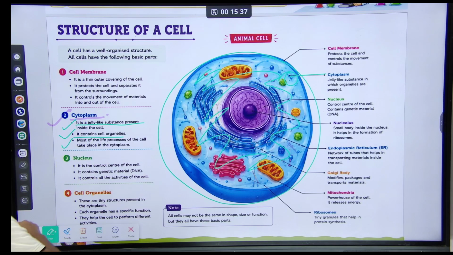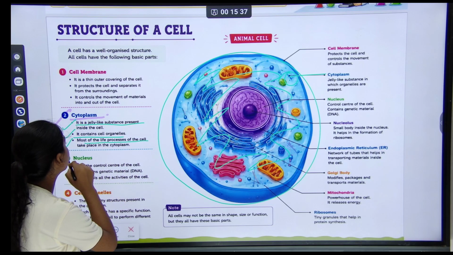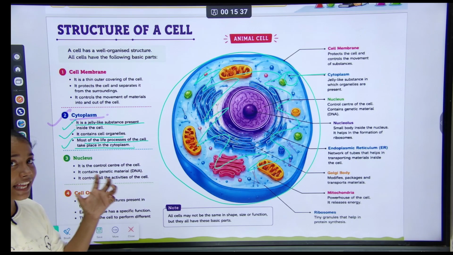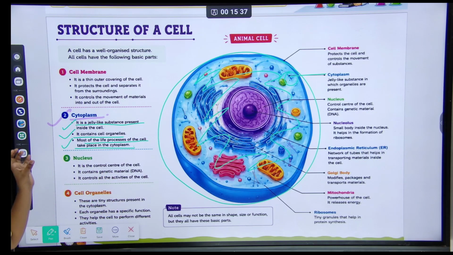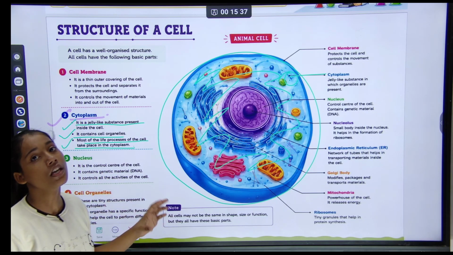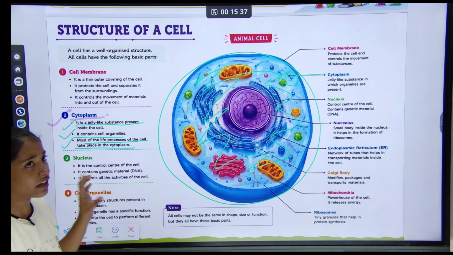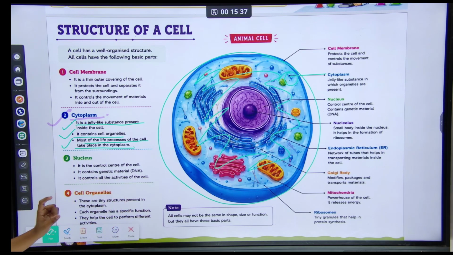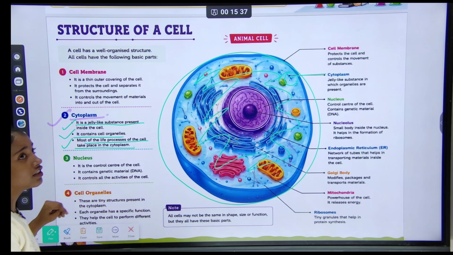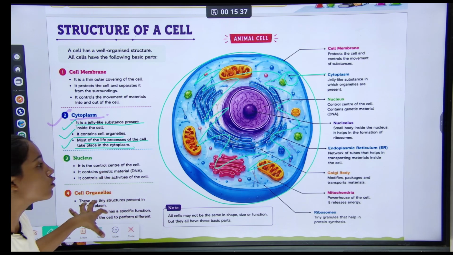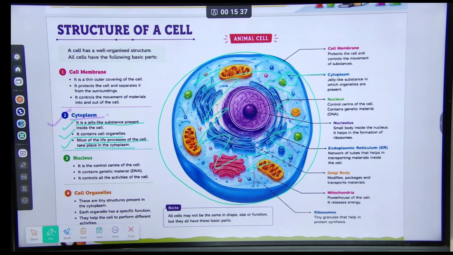Understood? And the third point was that most of the life processes of the cell take place in the cytoplasm.